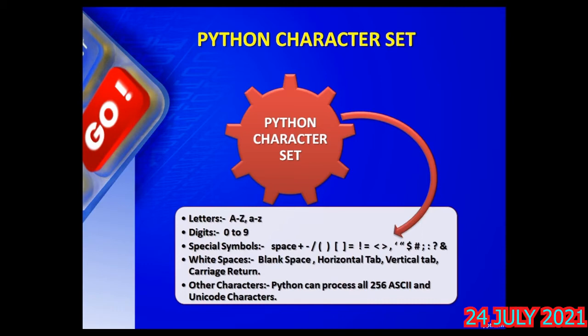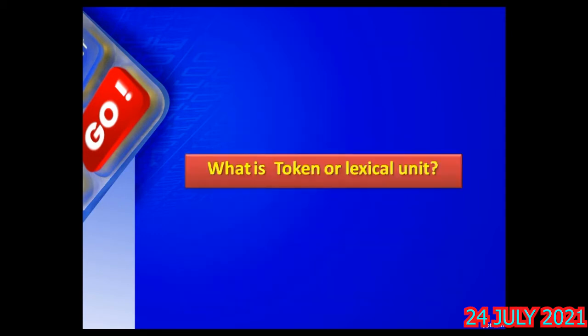Let me repeat once again: letters, digits, special symbols, white spaces and other characters. In general, all 256 characters of ASCII and Unicode are identified and processed by Python. This much you remember. Now let me move to the next slide.